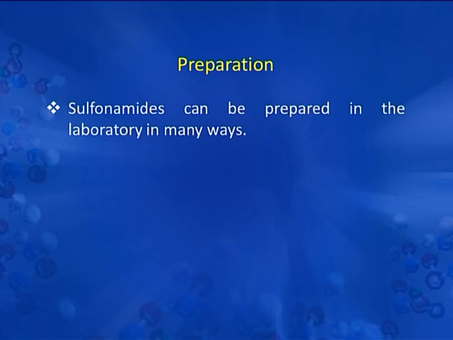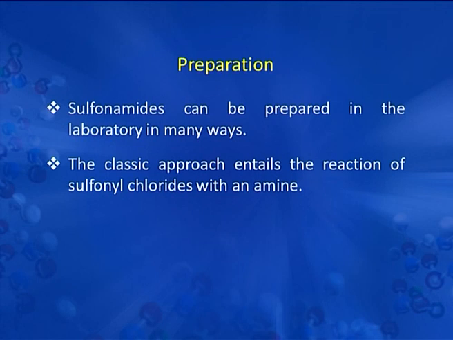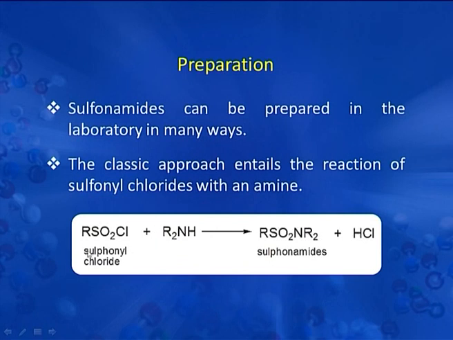Now we will discuss the preparation of sulfonamide. Sulfonamides can be prepared in the laboratory in many ways. The classic approach entails the reaction of sulfonyl chlorides with an amine. Here we have the chemical reaction: RSO2Cl is sulfonyl chloride. When it reacts with an amine, we get sulfonamides, that is RSO2NR2, along with an HCl molecule.